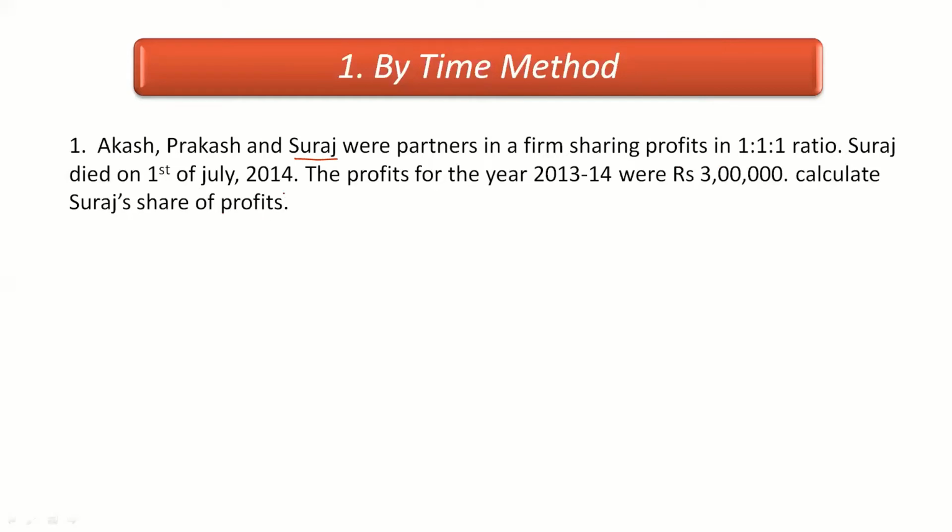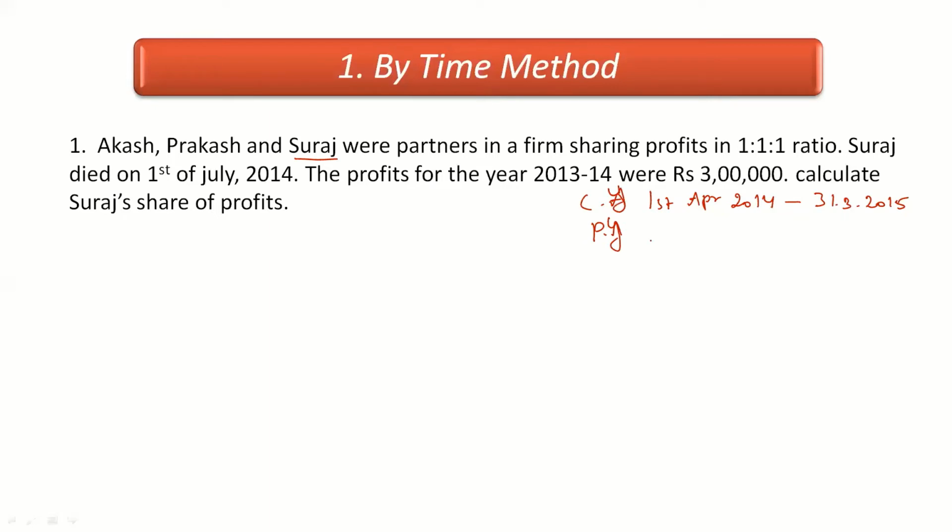Right now, one thing I'd like to tell you here, that the dates are very important here. You should be knowing which is the current year and which is the previous year. So here our partner is dying on 1st of July 2014, right? So our accounting period starts from 1st of April 2014 in this case to 31st March 2015. This is our current year. Whereas we should also be knowing the previous year,